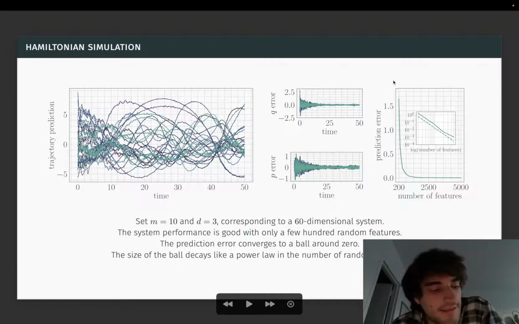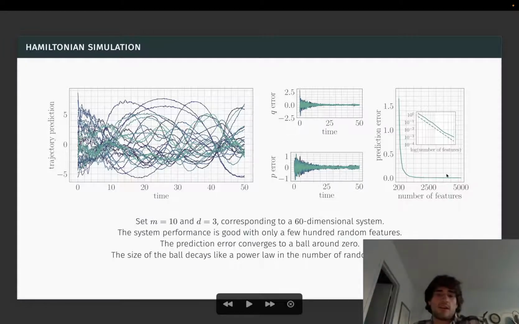And we also find that the asymptotic prediction error at time t equals 50 decays like a power law of the number of features. Okay, that's all I'd like to say.